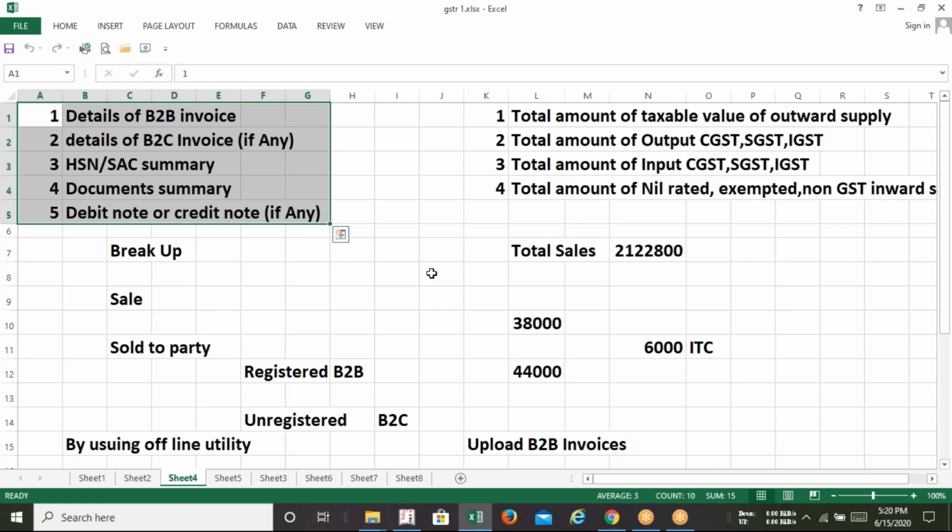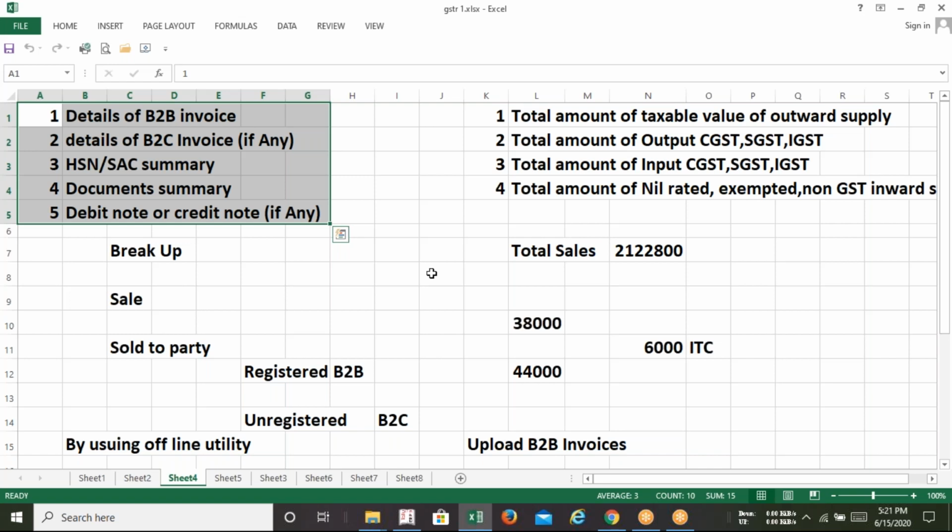Every regular taxpayer under GST needs to file two returns every month, or sometimes quarterly: GSTR1 and GSTR3B. If your aggregate turnover exceeds 1.5 crore in the previous year, you have to file GSTR1 on a monthly basis. And if your turnover is anywhere from 0 to the sky's the limit, whatever amount your turnover is, you need to file GSTR3B on a monthly basis. So every month, after the end of the month, every regular taxpayer needs to file GSTR3B, and if their turnover exceeds 1.5 crore, they need to file GSTR1 also on a monthly basis.